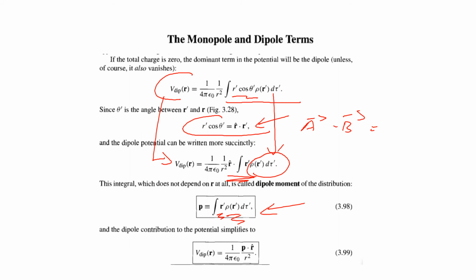So using that expression, the total potential due to dipole contribution is given by 1 over 4 pi epsilon 0, p dot r cap, or r cap dot p. Both are the same because a dot b and b dot a are the same. So we wrote the potential due to dipole as 1 divided by 4 pi epsilon 0, p dot r cap divided by r square.